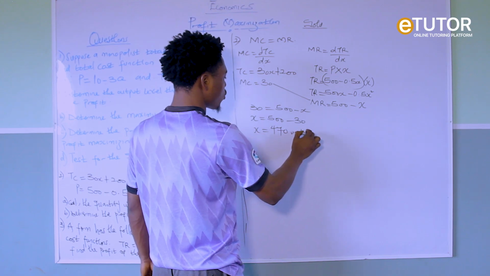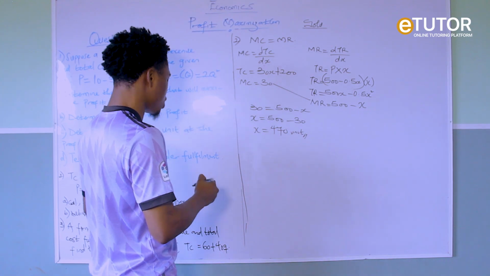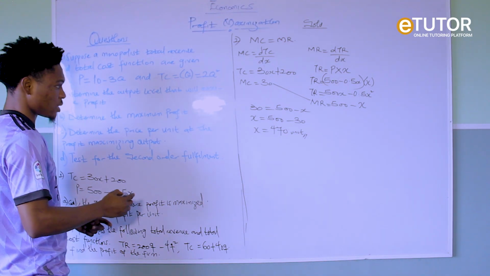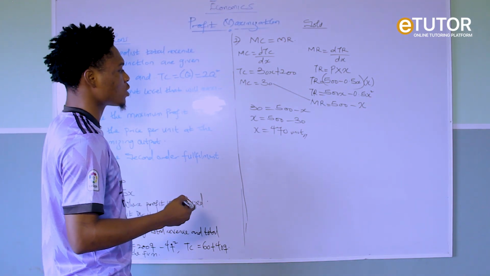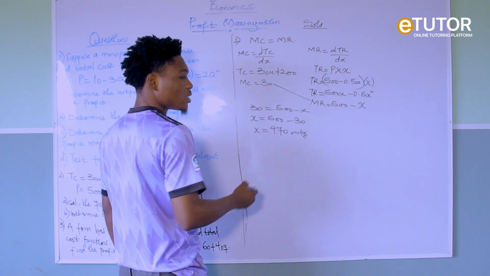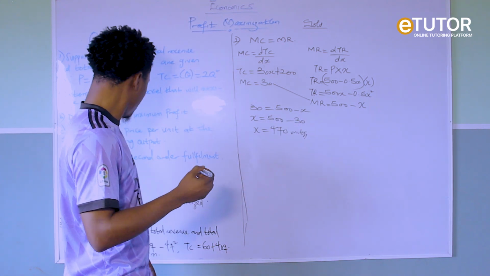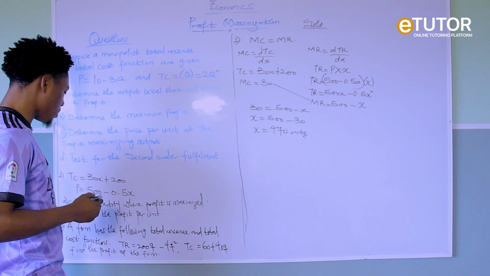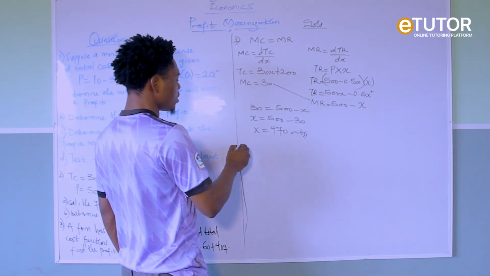500 minus 30 is going to give us 470. So the quantity is 470 units. The quantity where profit is maximized is at 470 units of production. Let's look at the next question, number 2b. Determine the profit per unit.